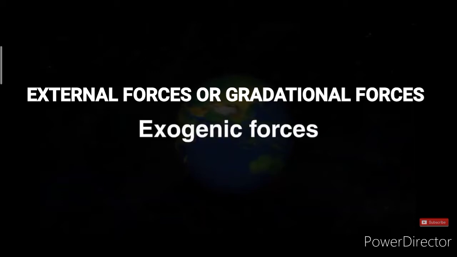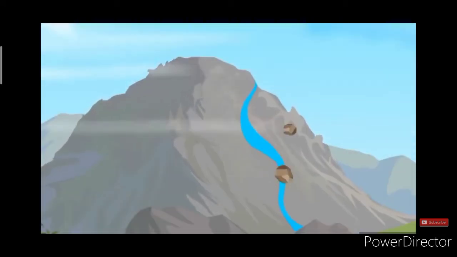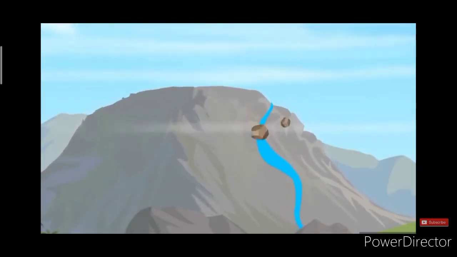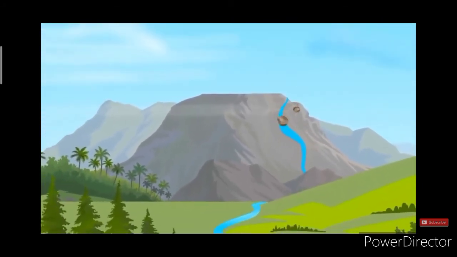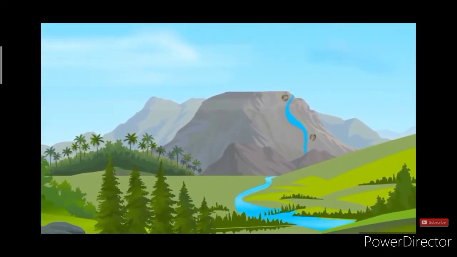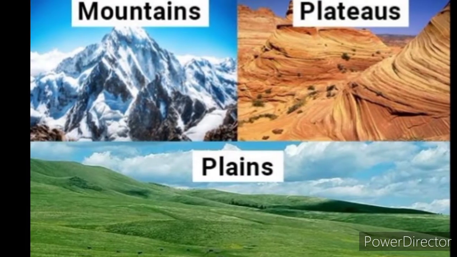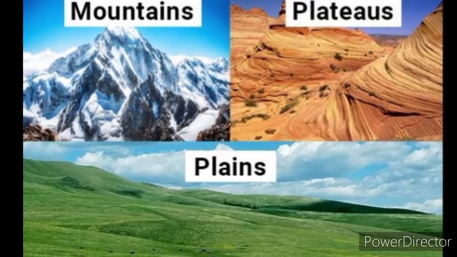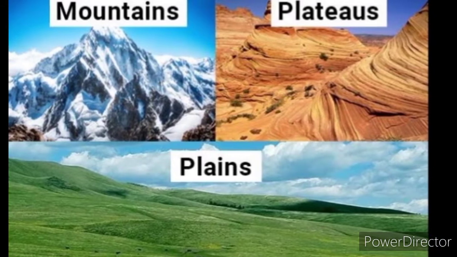What are external forces or gradational forces? The elements of nature like running water, moving ice and wind are continuously wearing down and rebuilding the land surface. They reshape and modify the landforms. This is also known as erosion, which removes material from one place and deposits it at another by the process of deposition.